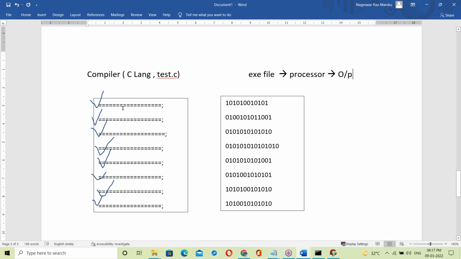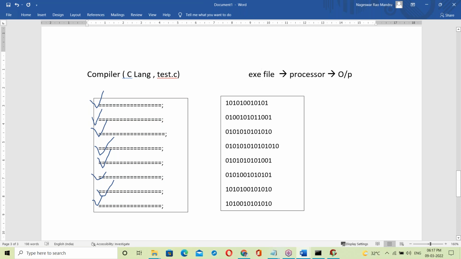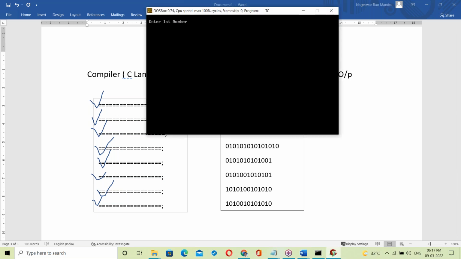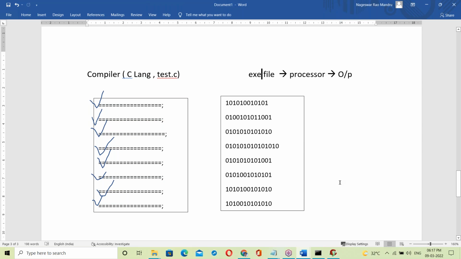If there are no errors, the compiler checks the complete program from top to bottom, generates one exe file, and that exe file executes. Now the exe file is working. 10, 20, addition, subtraction, and multiplication. That's it. So this is the difference between compiler and interpreter.